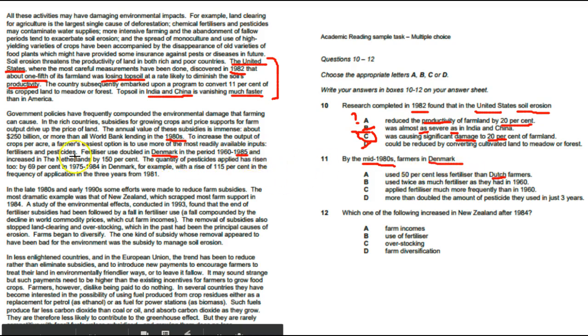So we have Denmark increased in the Netherlands. Netherlands is equal to the Dutch, right? But here we have by 150%, which is not equal to 50. So I'm going to eliminate this one.